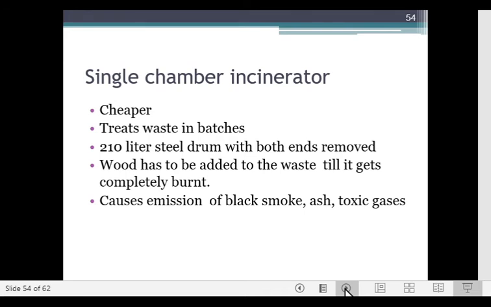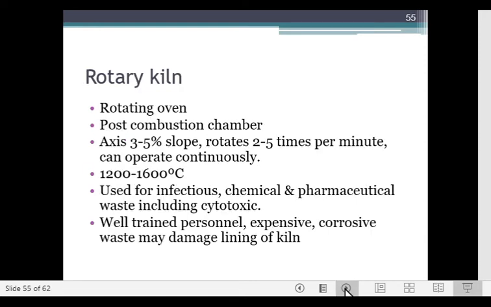There is a single chamber incinerator which is cheaper, which treats wastes in batches. That is, there is a 210-liter steel drum with both ends removed, and wood has to be added to the waste till it gets completely burnt.